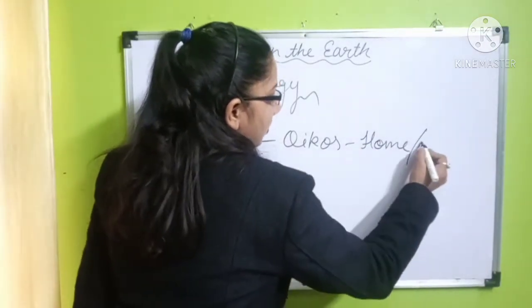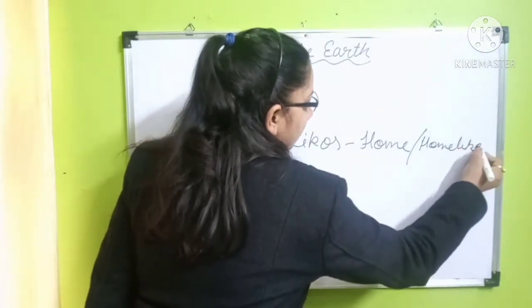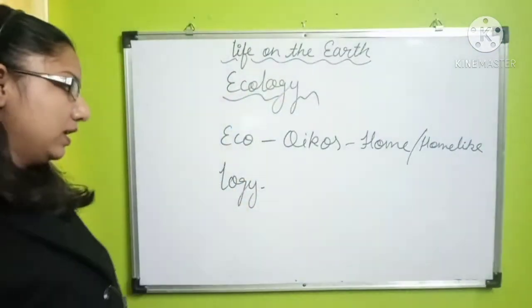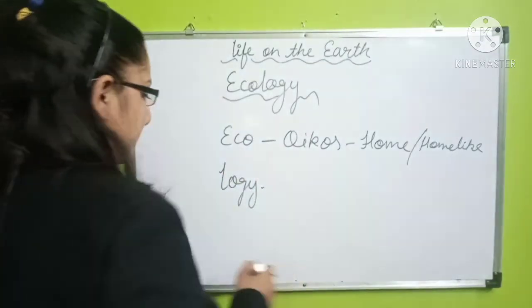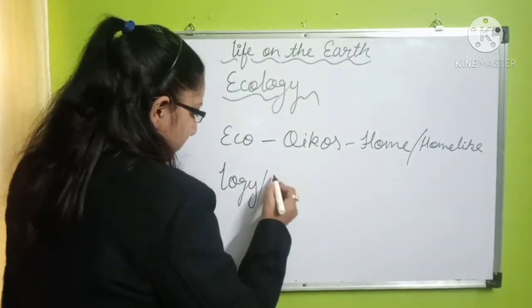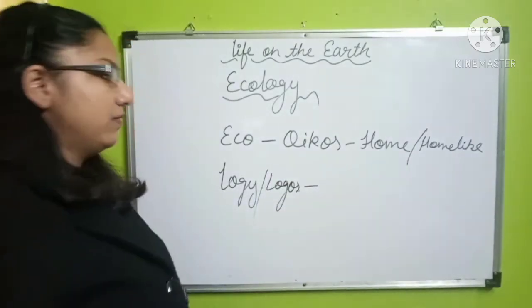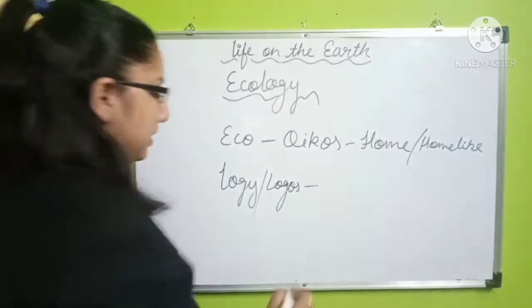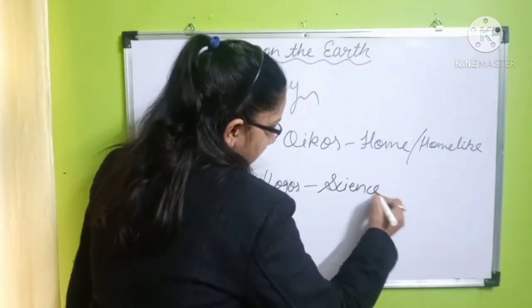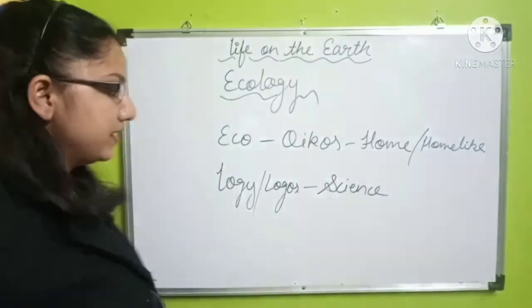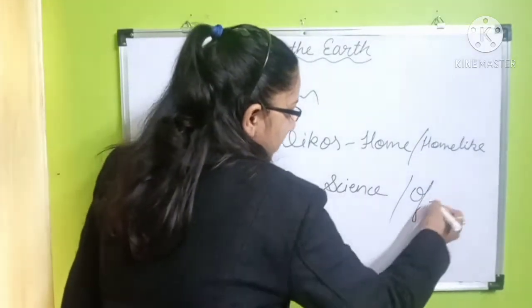Logy is another word included in ecology, and the word is logos, L-O-G-O-S. The meaning of logos is science, or we can say study.